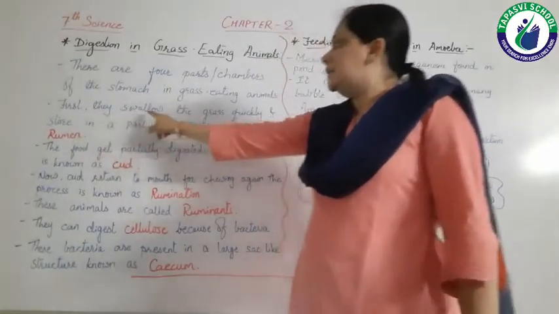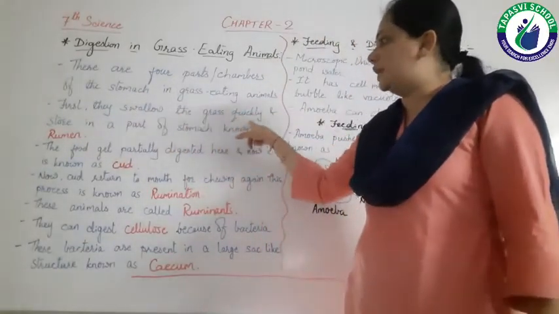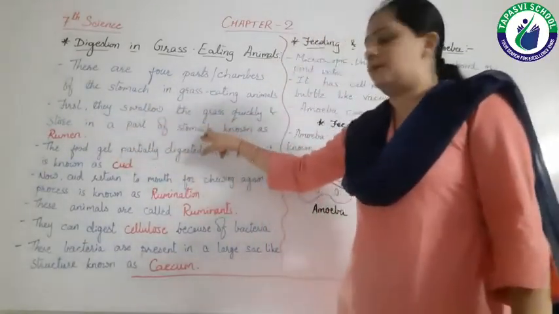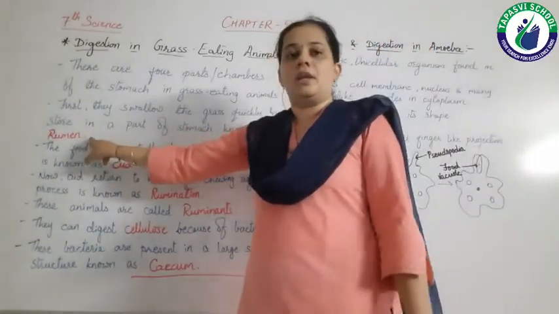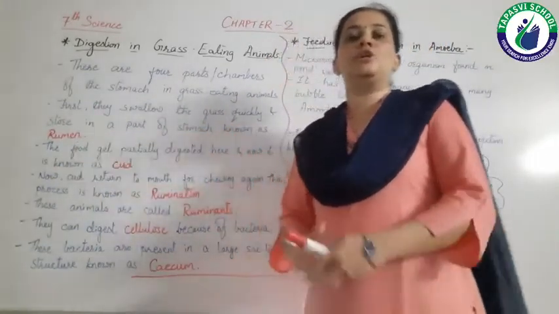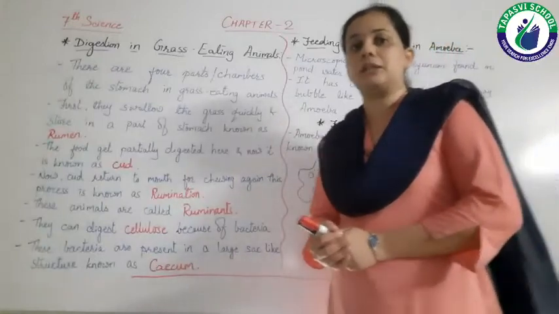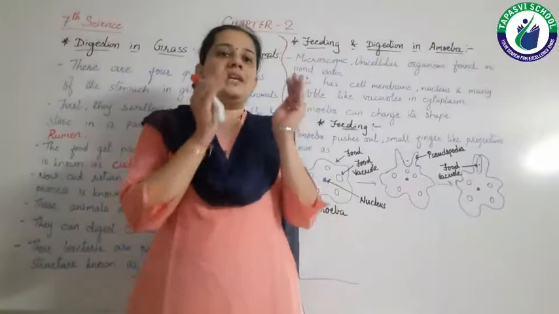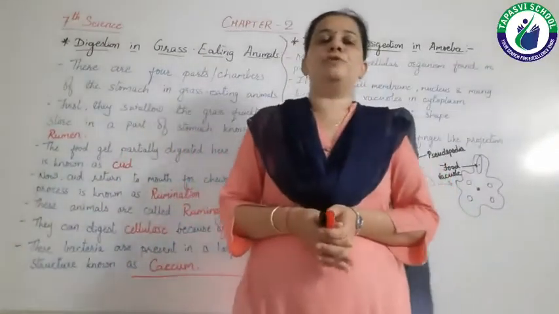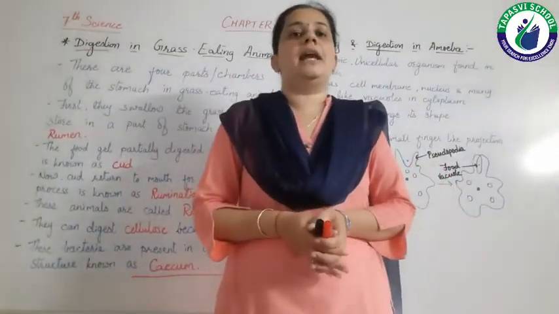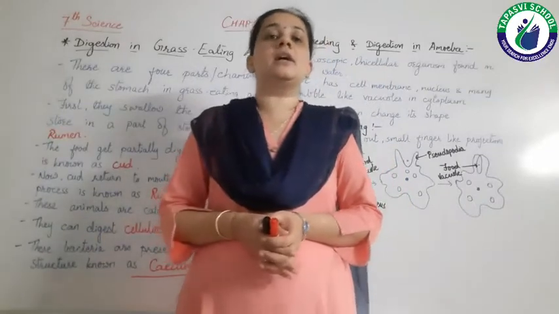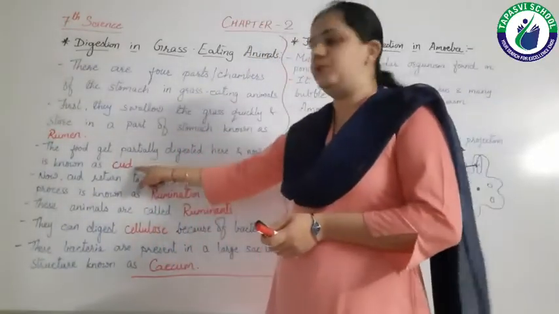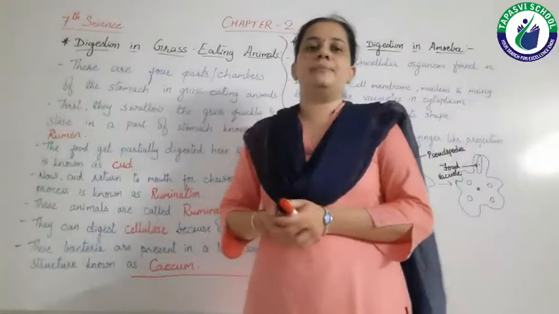So these animals swallow the grass quickly and store it in a part of the stomach known as the rumen. In the rumen the food is partially digested, meaning only some components of the food are digested, and now the food is known as cud.